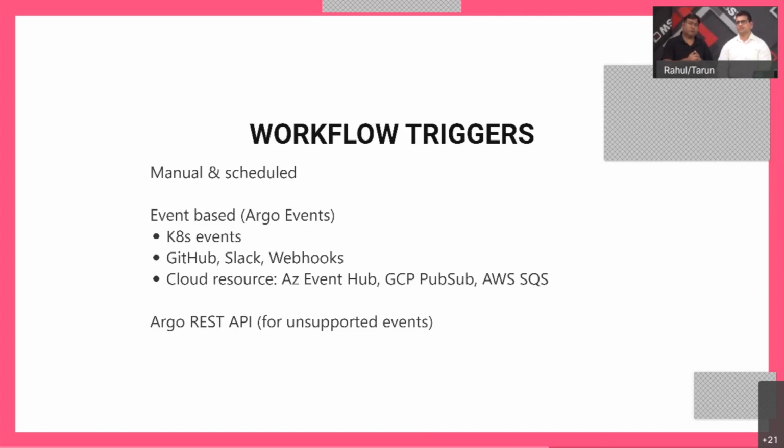Or you can have webhooks from GitHub, Slack, or external sources. You can even integrate external PubSub like Azure or GCP or AWS. If any of the existing integration mechanisms is not working for you, Argo also provides a REST API, which you can use to directly trigger the workflow for your requirement.